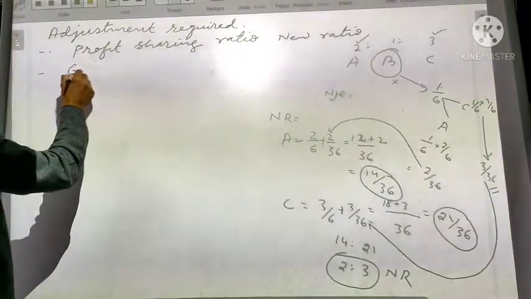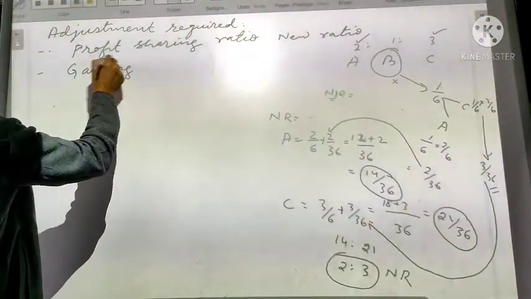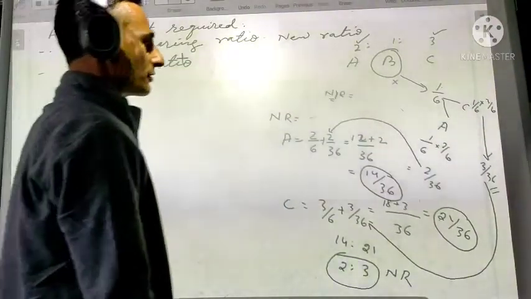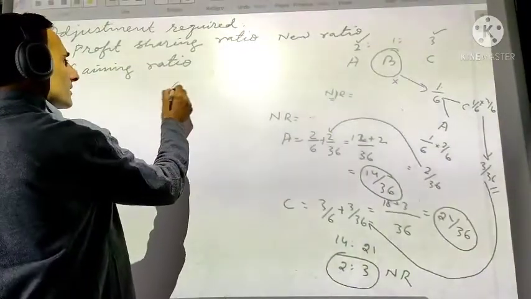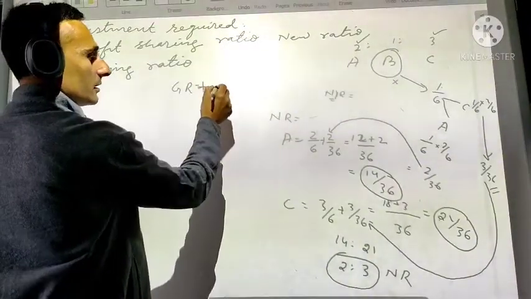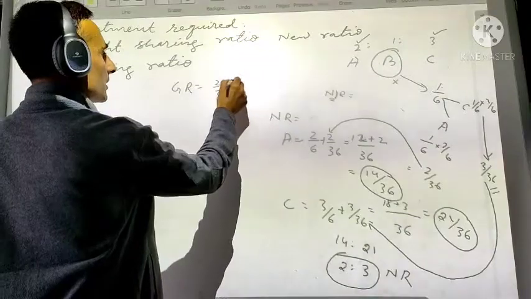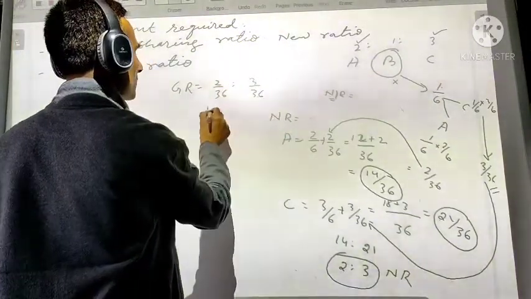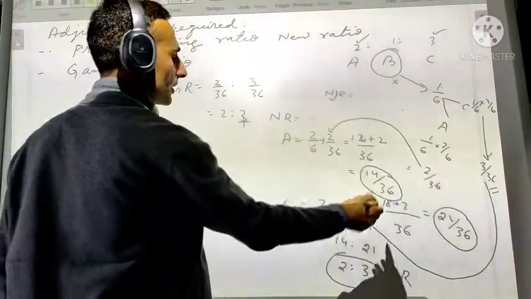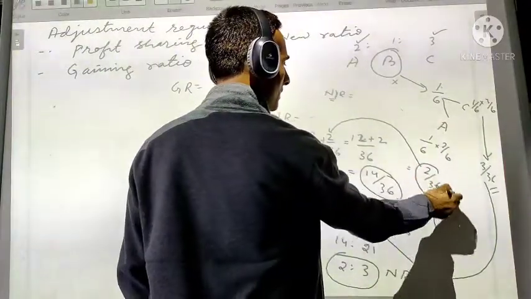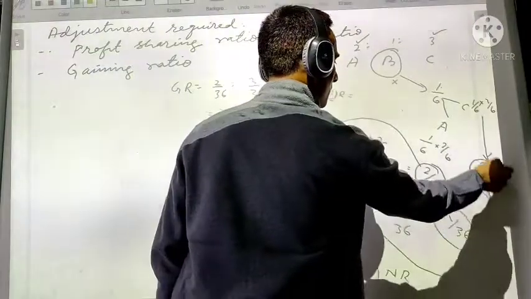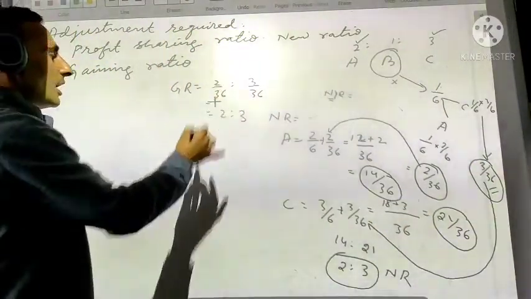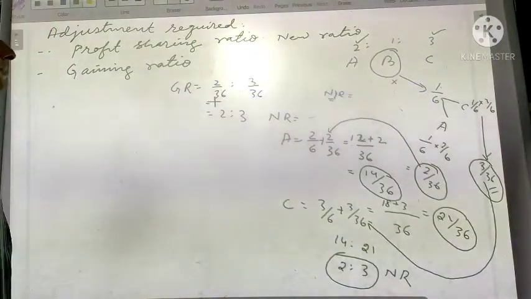After that, we will find out the gaining ratio. Now what is the gaining ratio in this case? In this case, the gaining ratio is 2/36 to 3/36. So the ratio is 2:3. This is the gain and this is the gain. So this becomes the gaining ratio, which after simplification becomes 2:3.